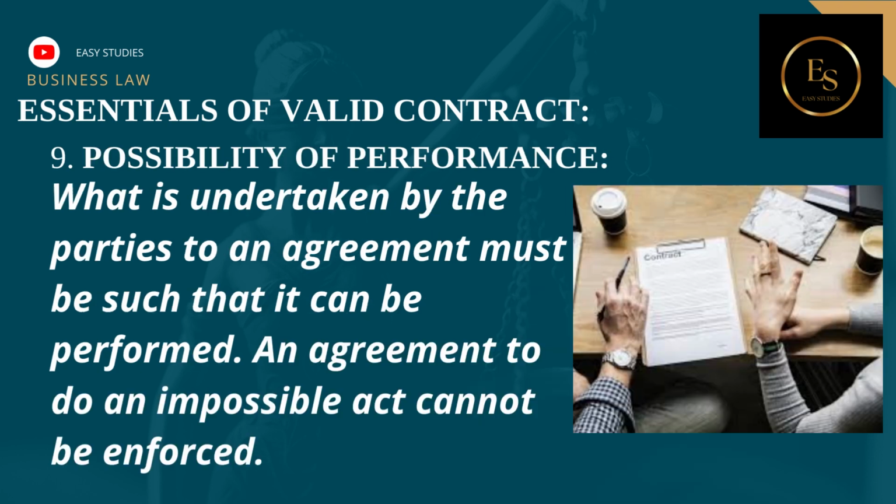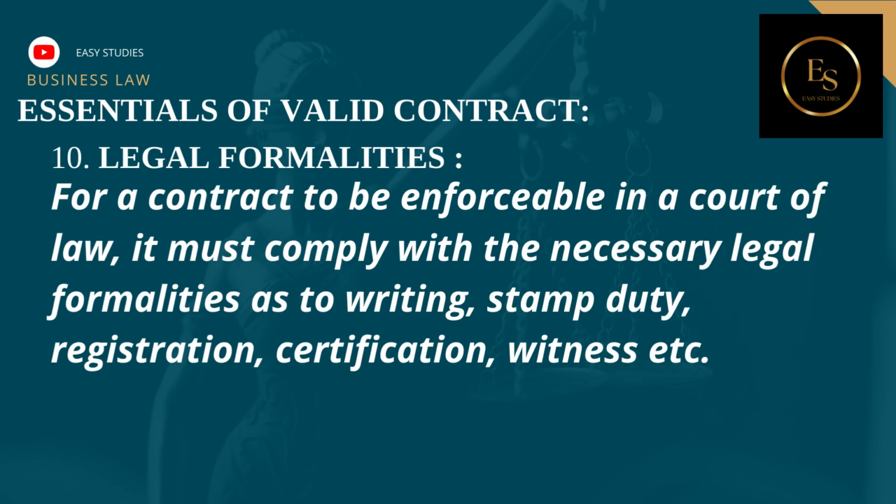9. Possibility of performance. What is undertaken by the parties to an agreement must be such that it can be performed. An agreement to do an impossible act cannot be enforced. For example, X agrees to prove that two parallel lines can meet if Y pays him Rs 10,000. Such an agreement is incapable of being carried out and is therefore void.